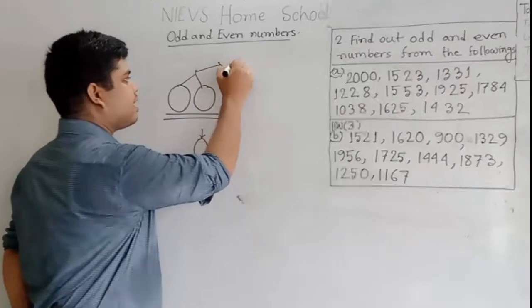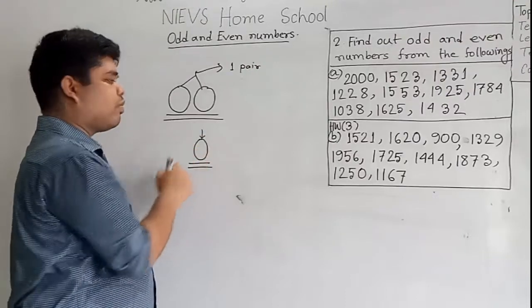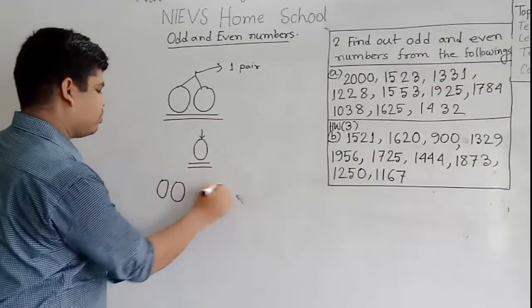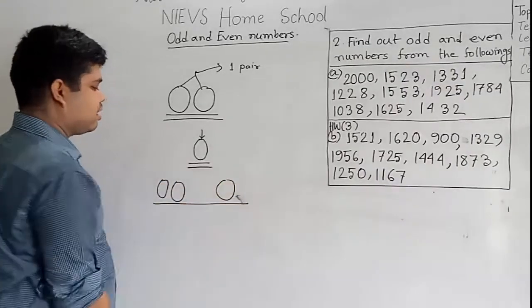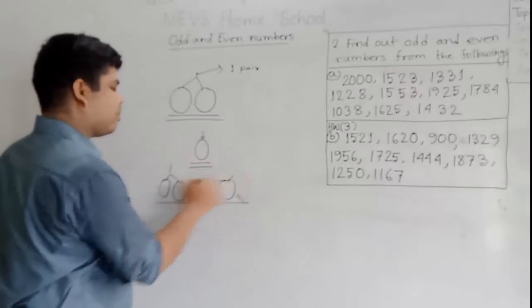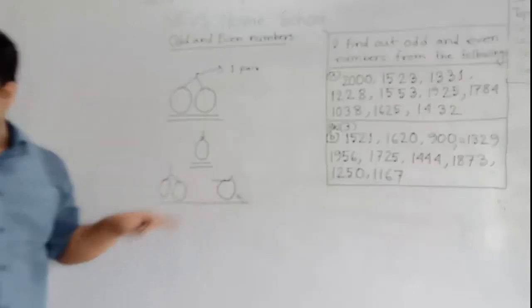Because we know that two things make a pair. So this is a pair. On the other hand, one ball is not a pair. If I write here one ball, two balls and three balls, then this cannot make a pair. That means it is a pair and one ball is left. So we call this not a pair.